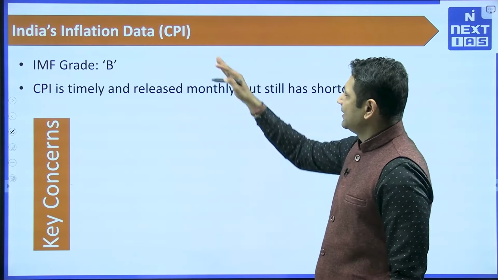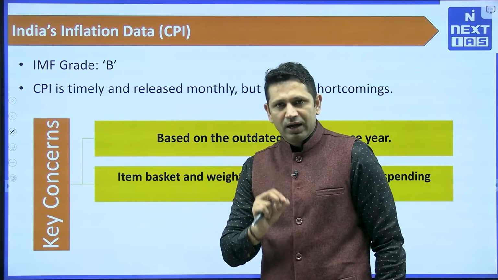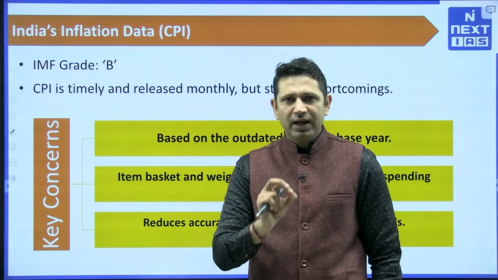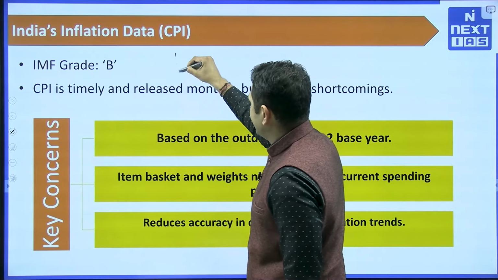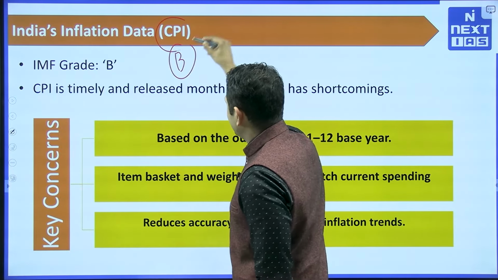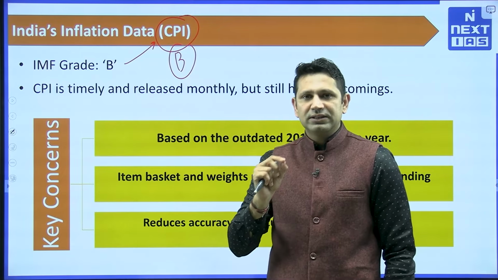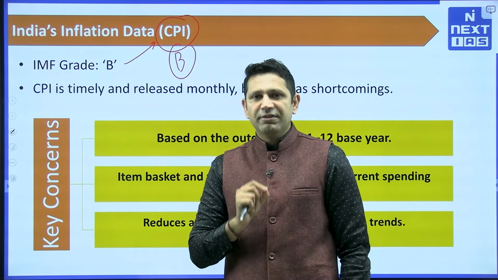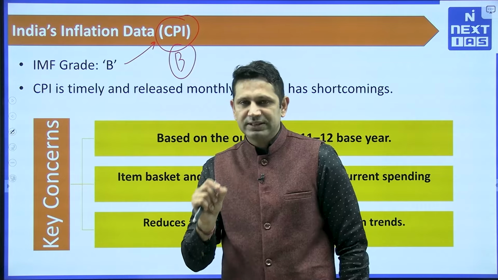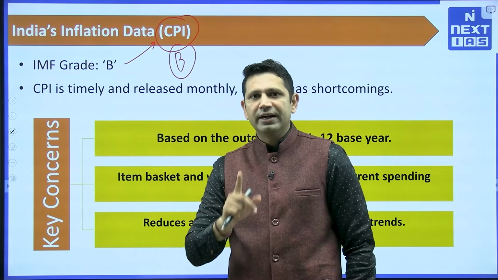Now the next part is the CPI. For the CPI, the IMF has said that India's CPI has got a B grade. That means the CPI data that we are giving is at the second grade. So it is a good one, but there are still certain issues. First of all, IMF says that the CPI comes on a monthly basis, that is a good thing, but there are certain issues that India needs to resolve.